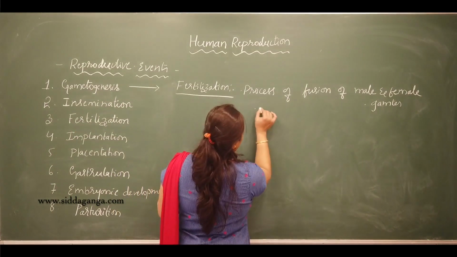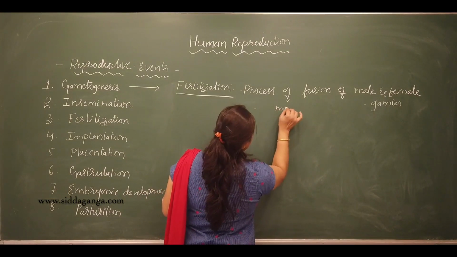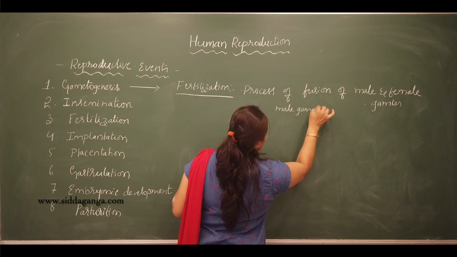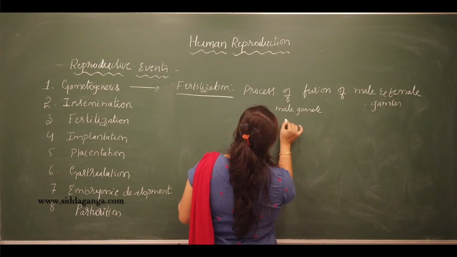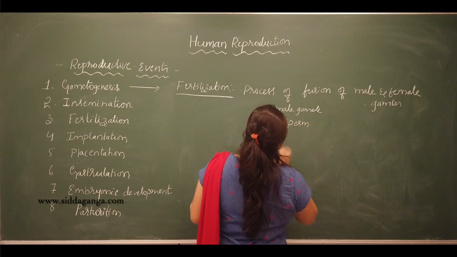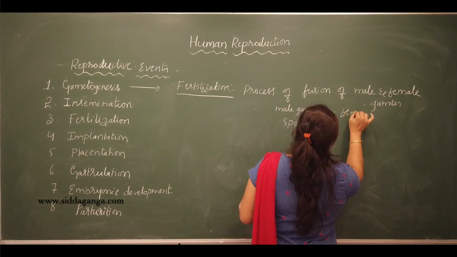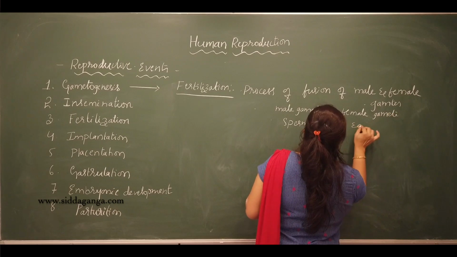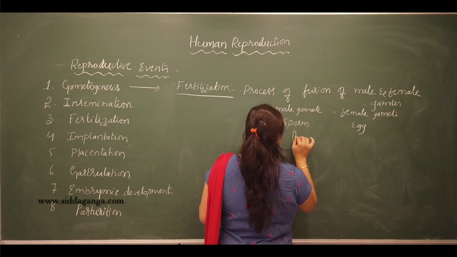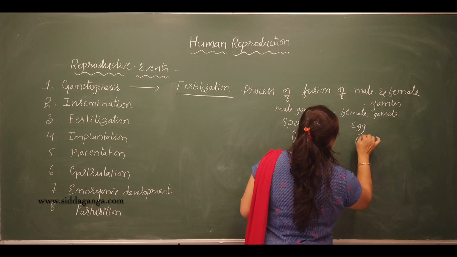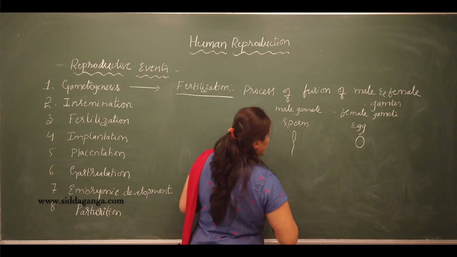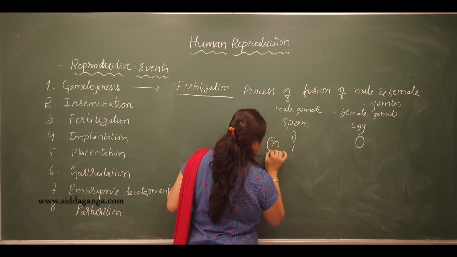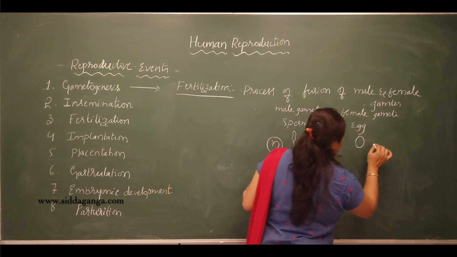The male gamete is called what? The sperm. And the female gamete is the egg. Both the gametes are always haploid, that means they consist of a single set of chromosomes.